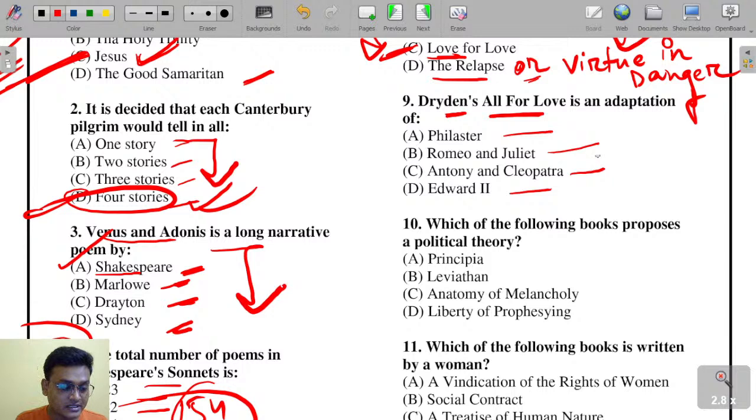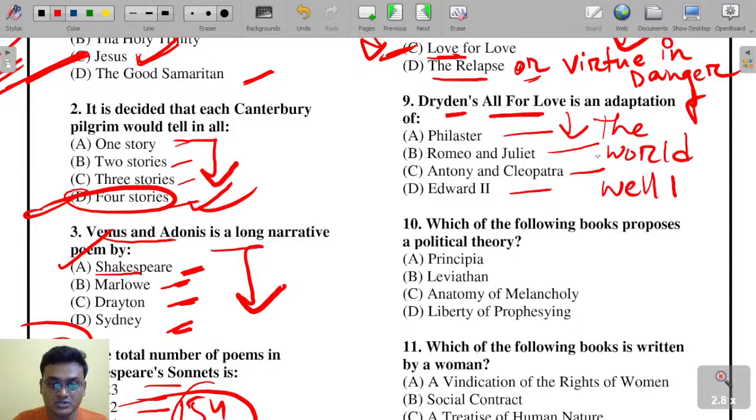Here question number 9 is on your screen. Do answer in the comment box and do like the session as well. The subtitle of All for Love is The World Well Lost.